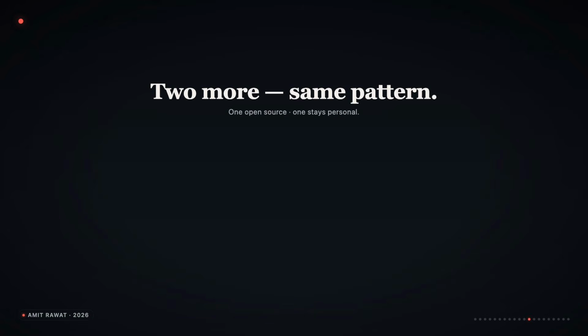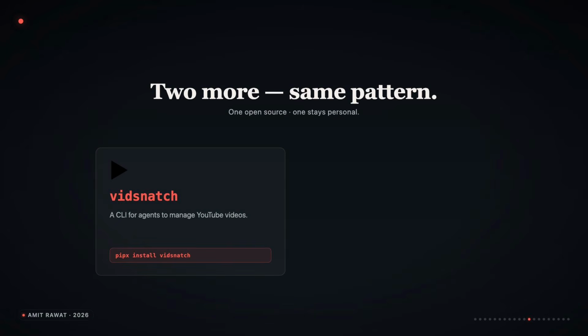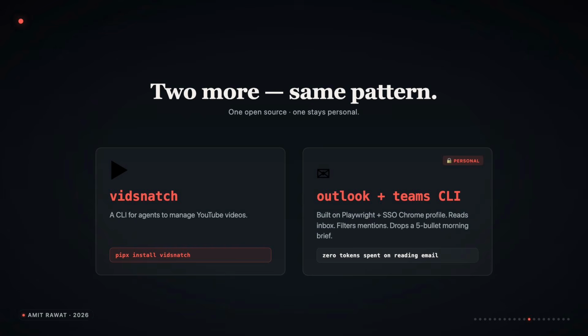There are two more. The third one is vidsnatch. It is a CLI that helps an agent manage YouTube videos. Install once, your agent has access. The fourth is one I cannot publish. I wrote a personal CLI for my work, Outlook and Teams that runs through my SSO Chrome profile. Completely deterministic. No token spent on reading email. Same pattern. Same pyramid. The pattern survives even behind corporate firewalls.